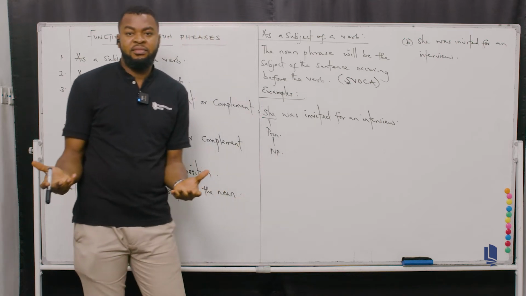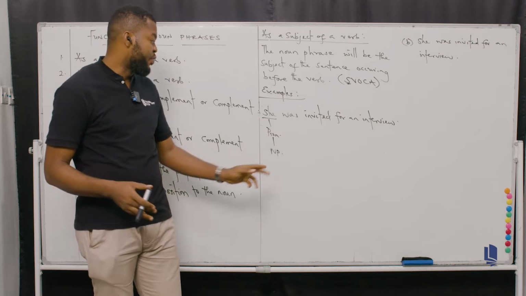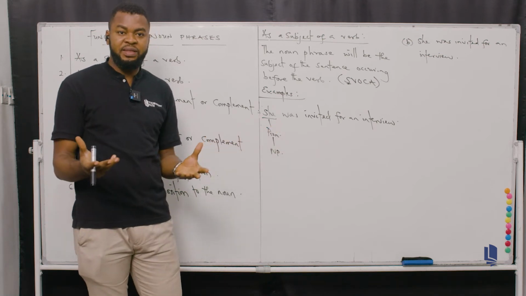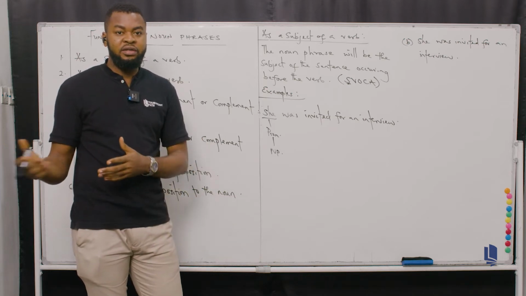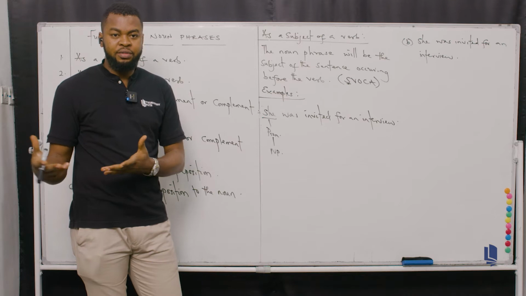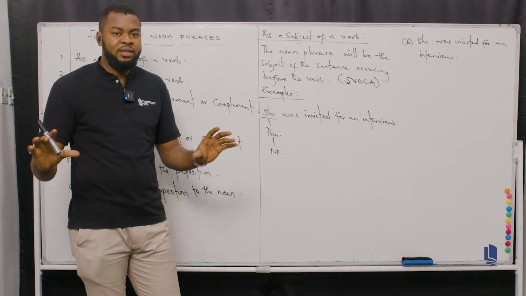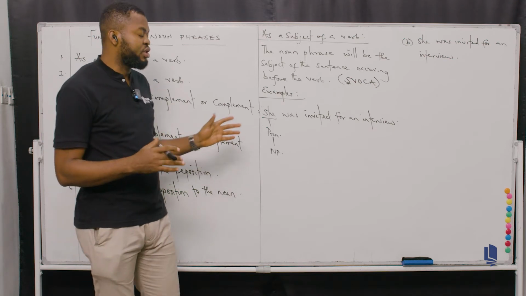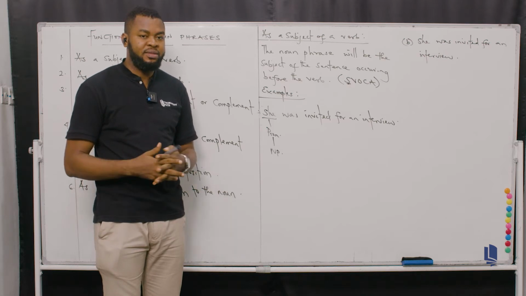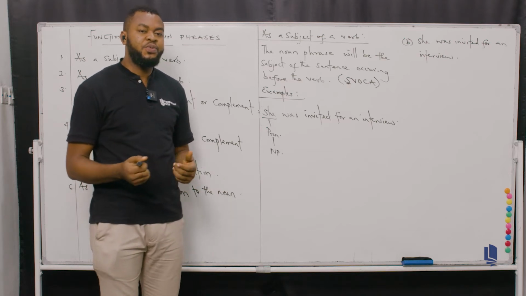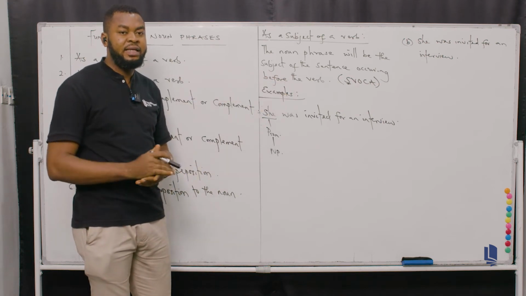It's still the same thing. All right? But I just choose to use a single word, which is just a pronoun she, to represent the noun phrase. I can as well expand it to mean the pretty young girl, or the young girl, or the girl, or even the lady, for instance. I can expand it. But I choose to make it shorter as a single word to see if you can easily identify it to be a noun phrase. That's why I told you that it is possible for a single pronoun like this, she, to function as a noun phrase. And here is the analysis.